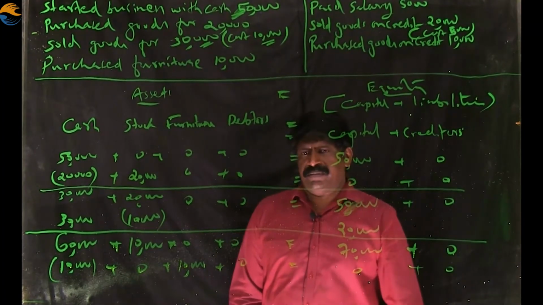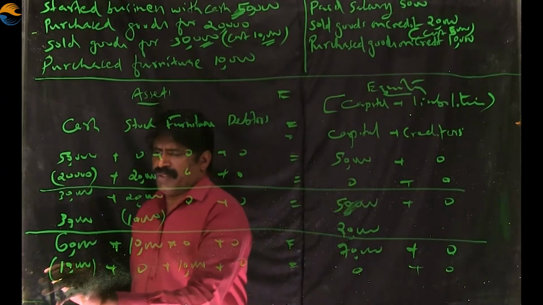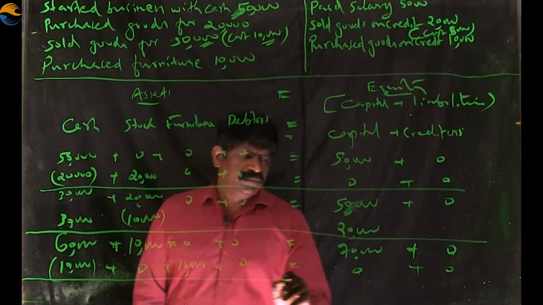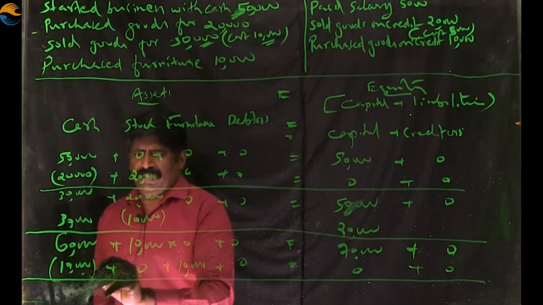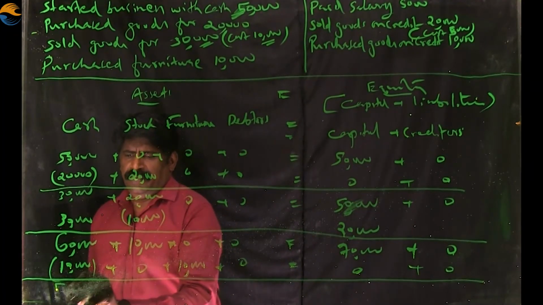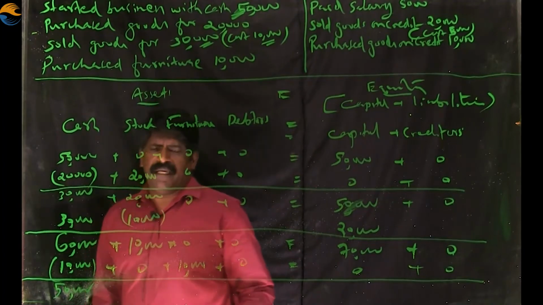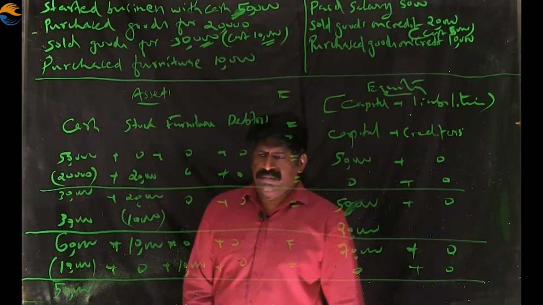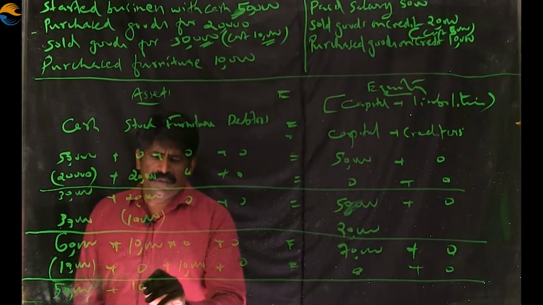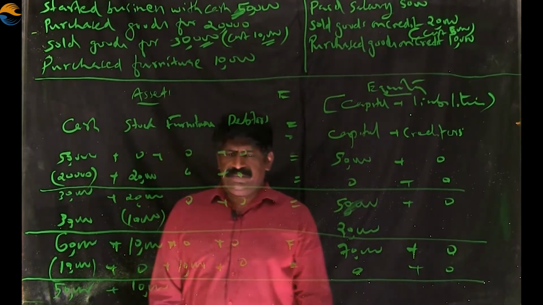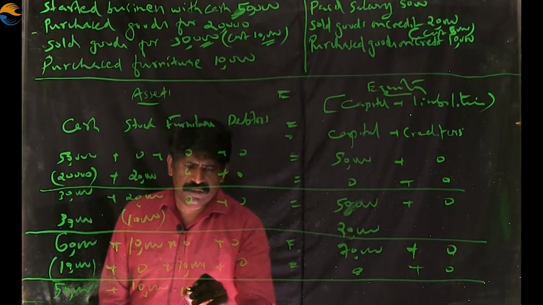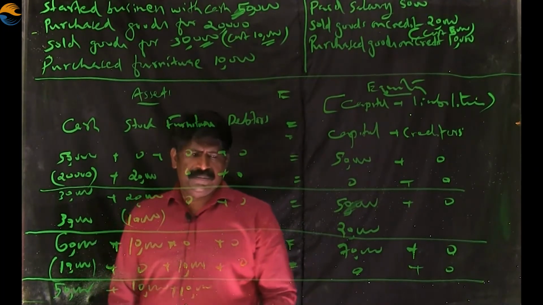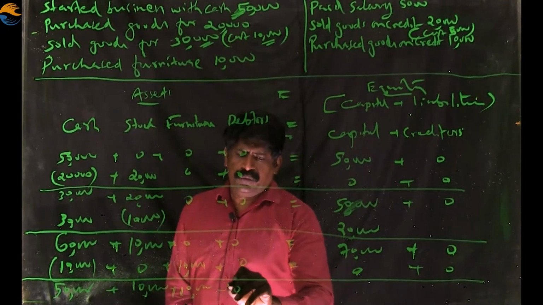Credit is not affected. The net effect will be 60,000 minus 10,000. 50,000 is the cash now. 10,000 is the furniture here. Nothing happens to debtors.